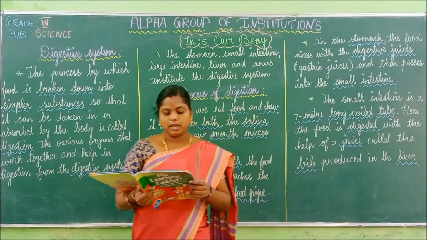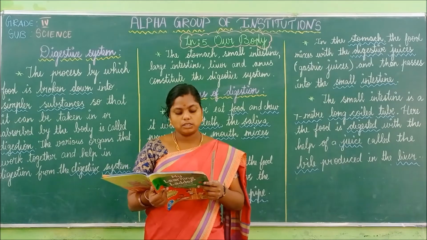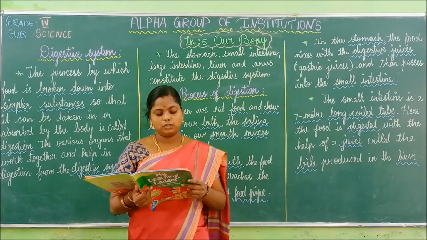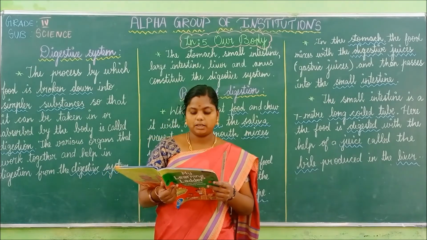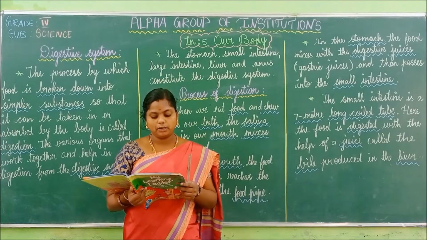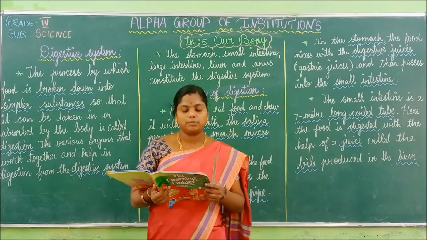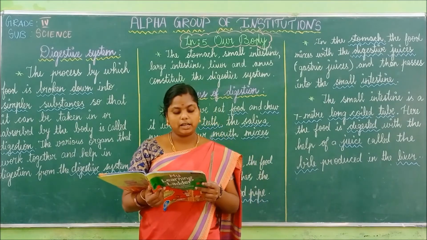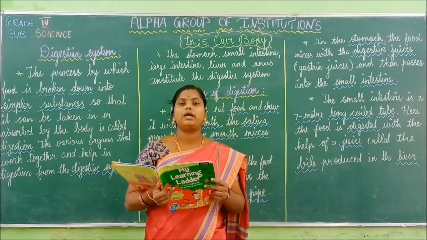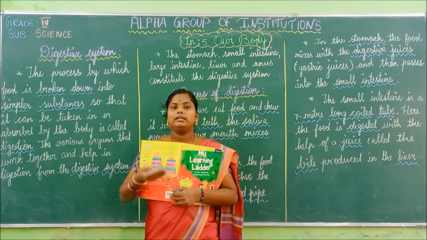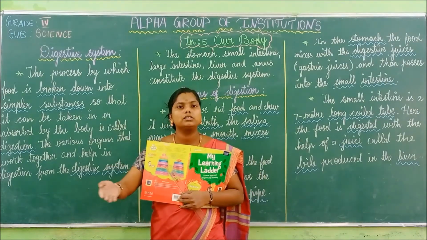We breathe in air through our nose. The nose is connected to the windpipe. The windpipe is connected to the lungs. The process of taking oxygen-rich air into the lungs and giving out carbon-rich air is known as breathing. The process of breathing in air is called inhalation and the process of breathing out air is called exhalation. So when you breathe in, it is inhalation, and when you breathe out, it is called exhalation.